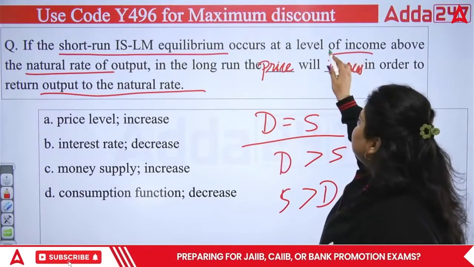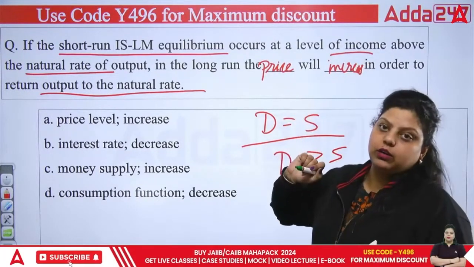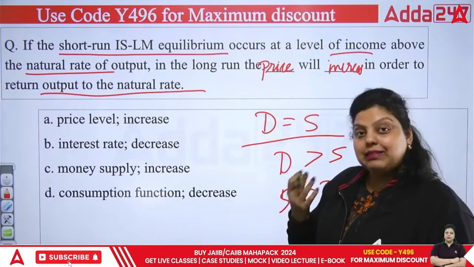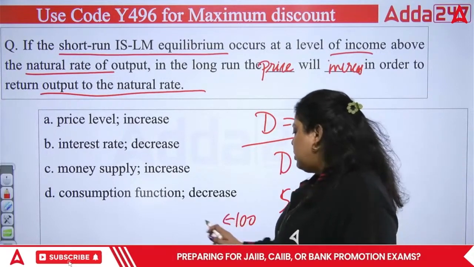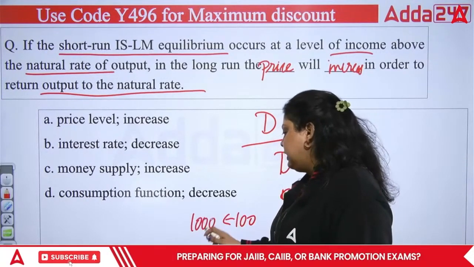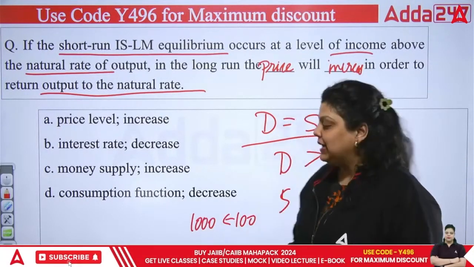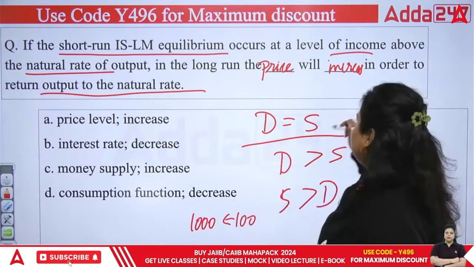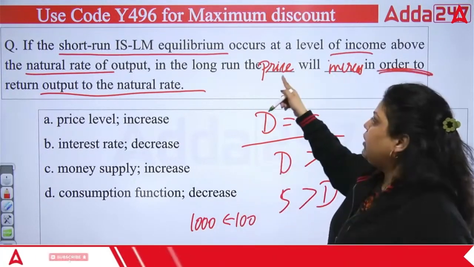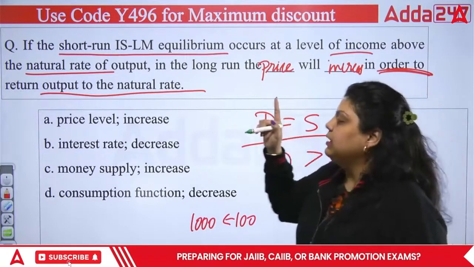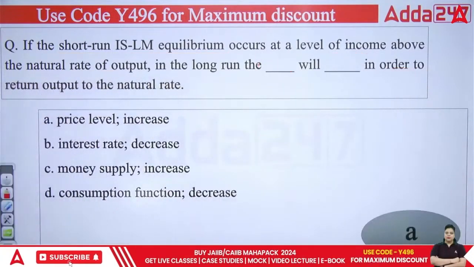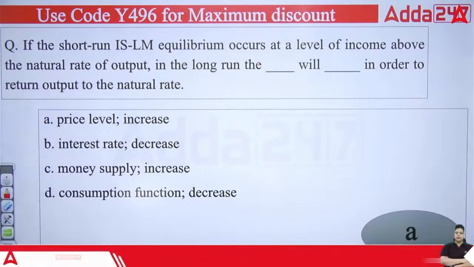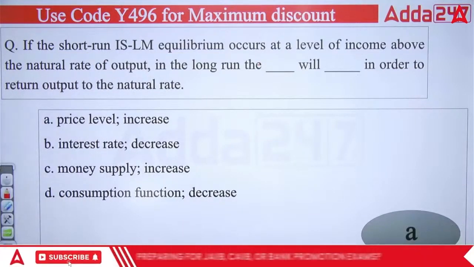Here we are saying the level of income is above the natural rate of output. It means the prices are high now. If you have 100 goods that belong to 1,000 rupees of earning and you are getting 2,000 rupees, it means the prices are increasing. So you have to increase the price, which will return output to the natural rate. So the right answer will be option A. Okay, the right answer will be option A.